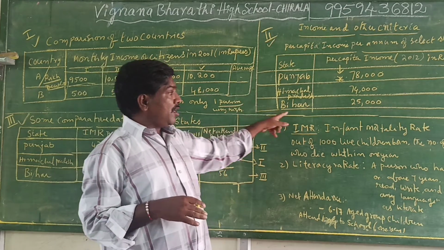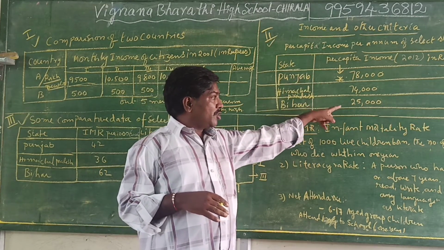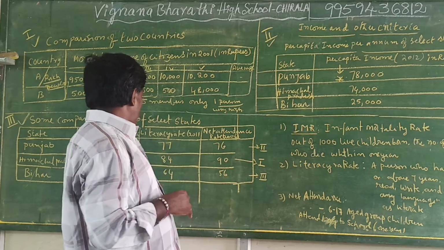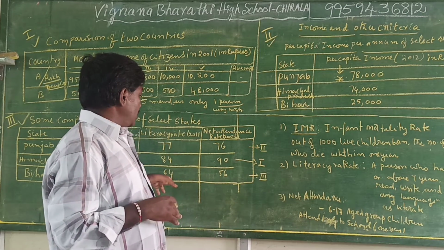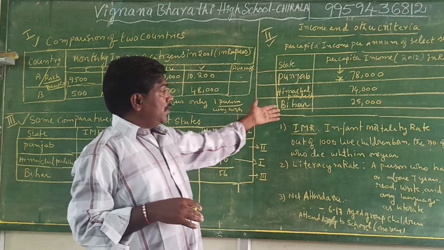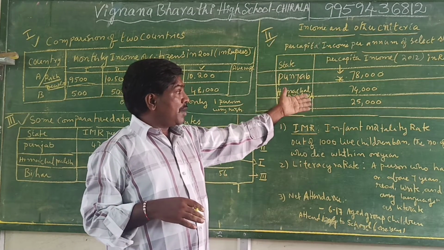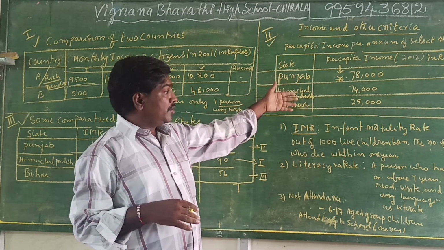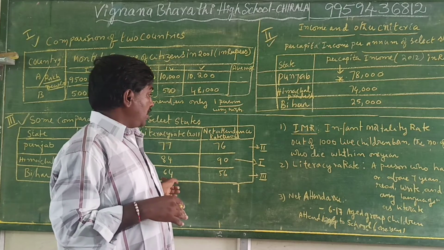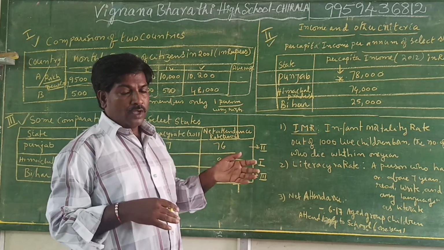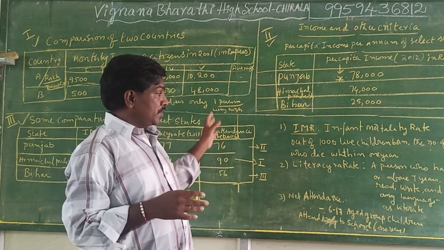Bihar's per capita income is only 25,000, and their literacy rate is 64% because of less per capita income compared to these two states. That's why the literacy rate and net attendance are also very low.